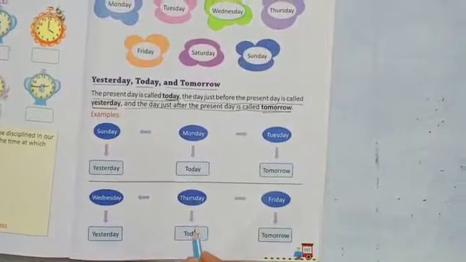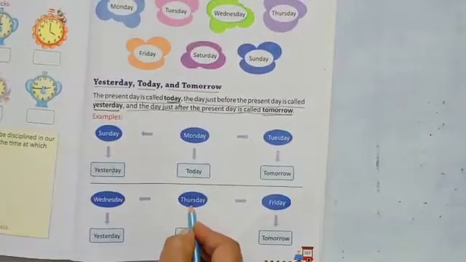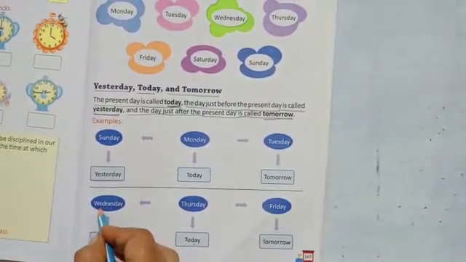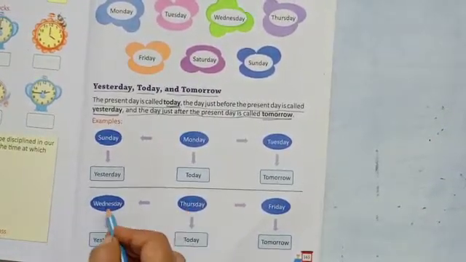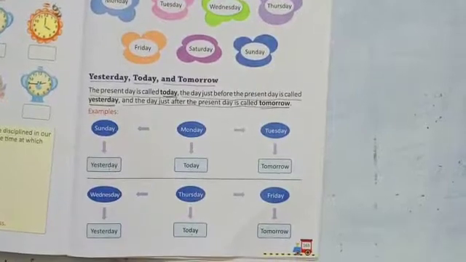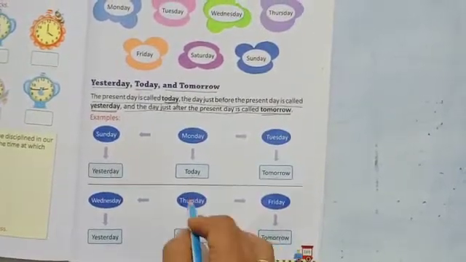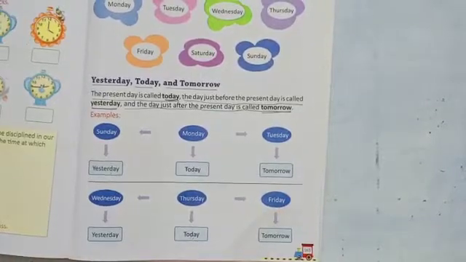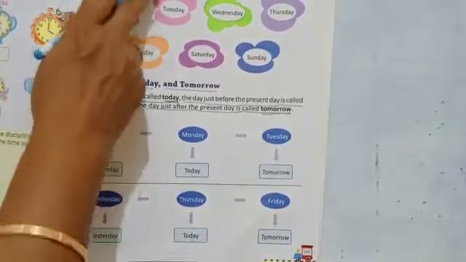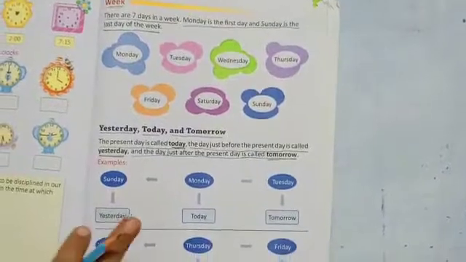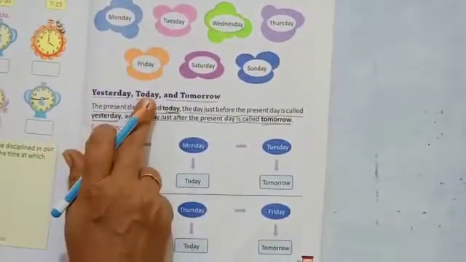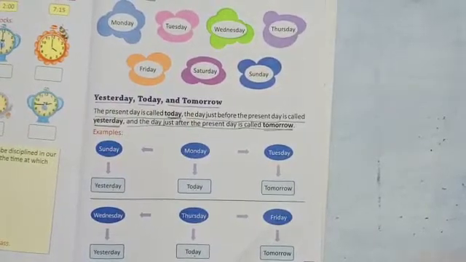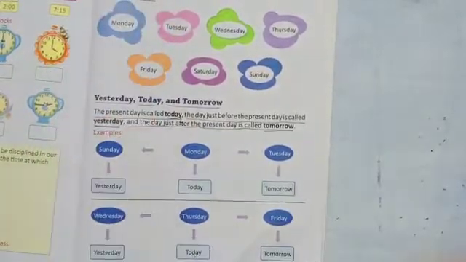Let's see another example. If today is Thursday, then yesterday was Wednesday. What comes before Thursday? Wednesday. And tomorrow means after Thursday, which day will come? Friday. Understand, children? You have to learn these days of the week, then yesterday, today and tomorrow. Now we will see some questions on the week.